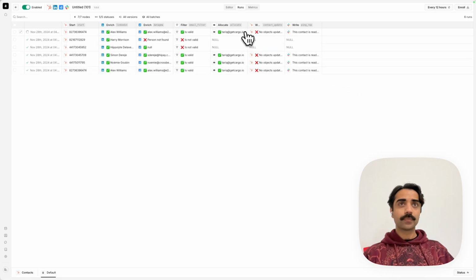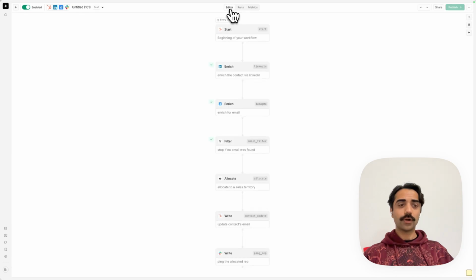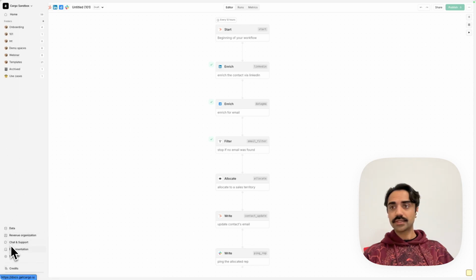And there you go. That's our basic loop for building your first flow. Now, what I recommend that you do from this point is, number 1, use one of those community templates we saw earlier and have a go yourself. And if you want to learn more about these concepts that we've just briefly visited, I would recommend the documentation which you can access from this sidebar here. Thank you.